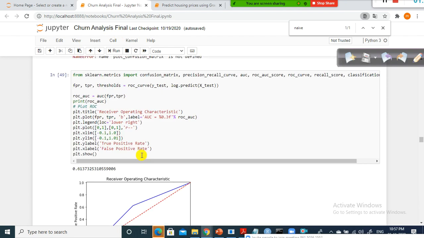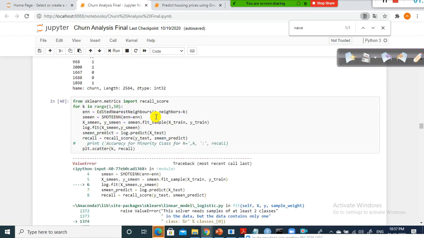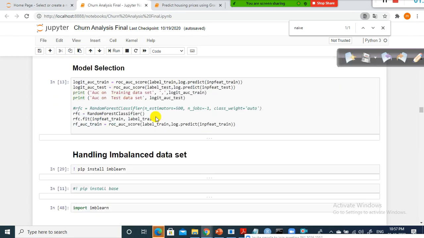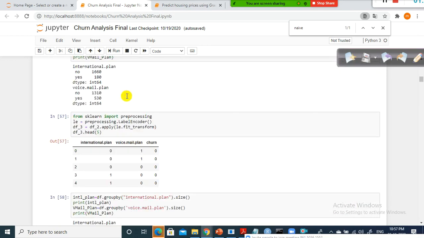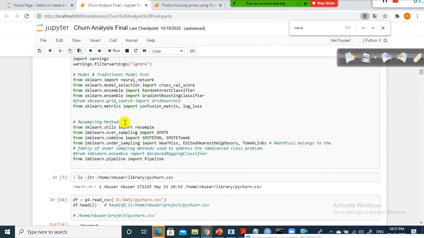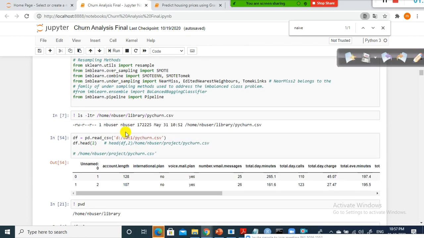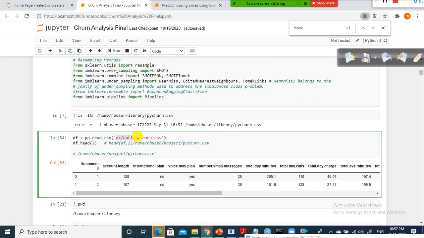You download this file and execute each and every line. The data set is also already available. If you download the data set, you need to make only one change to this script: specify the path name here. Whichever folder you use to store this file, you need to specify the location of this file. Just change it and execute it, and it will work.